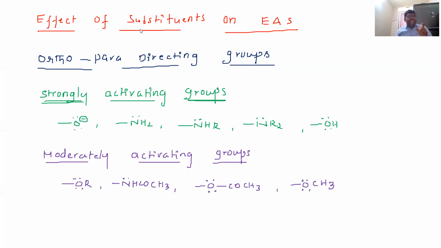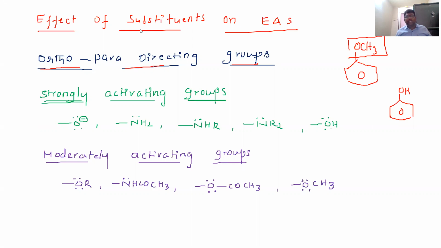So if the substituent is an ortho para directing group, for example a strongly activating group. What are the examples of strongly activating groups? For example, this is the benzene ring, attached to methoxy. This is a strongly activating group. Or amines, primary amine, secondary amine, or phenol, if the benzene is attached to phenol. Like this, these are all strongly activating groups.